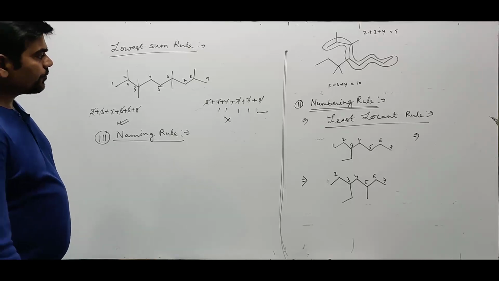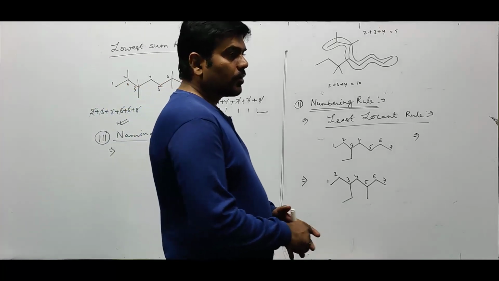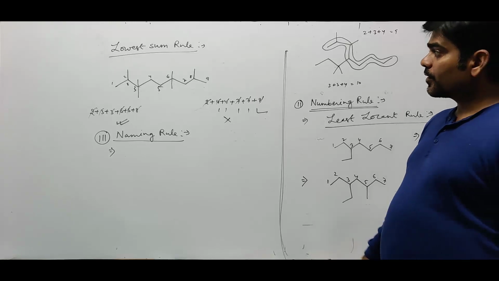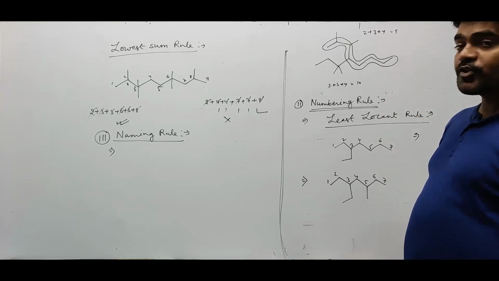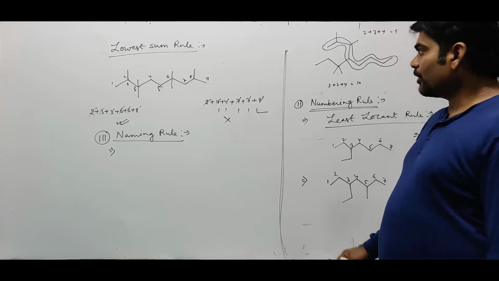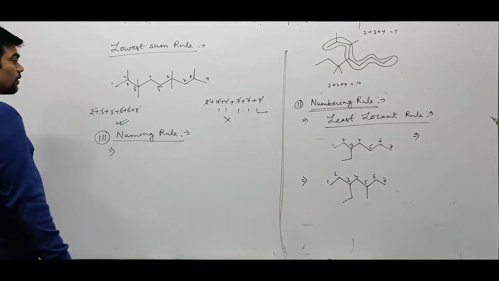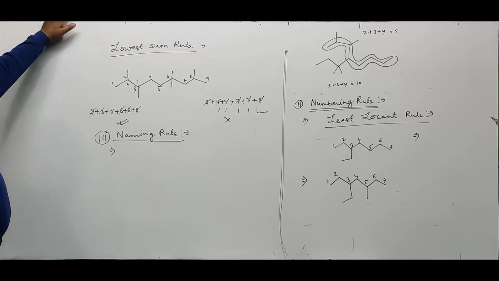So now in this case, bit number 1: the name of the prefix must be written first, followed by the name of the root word, then the name of the primary suffix.